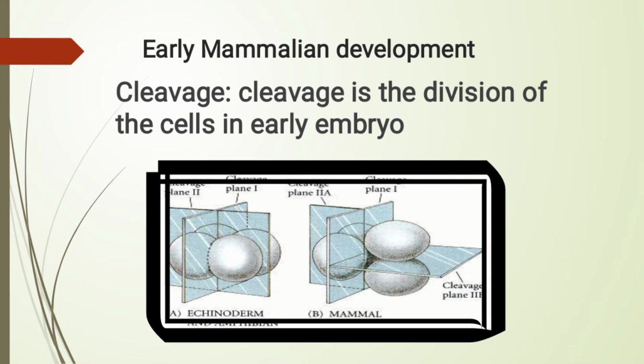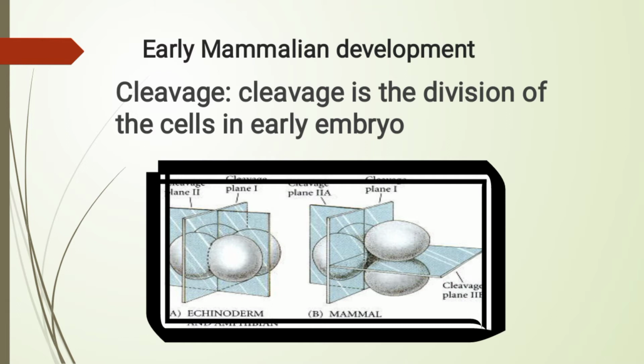Early mammalian development. In this, we first discuss cleavage. What is cleavage? Cleavage is the division of the cells in the early embryo. In this, a single-celled zygote will undergo multiple rounds of cleavage or cell divisions in order to produce a ball of cells called blastula with a fluid-filled cavity in its center called blastocele. The blastula eventually organizes itself into two layers: the inner cell mass, which will become the embryo, and the outer